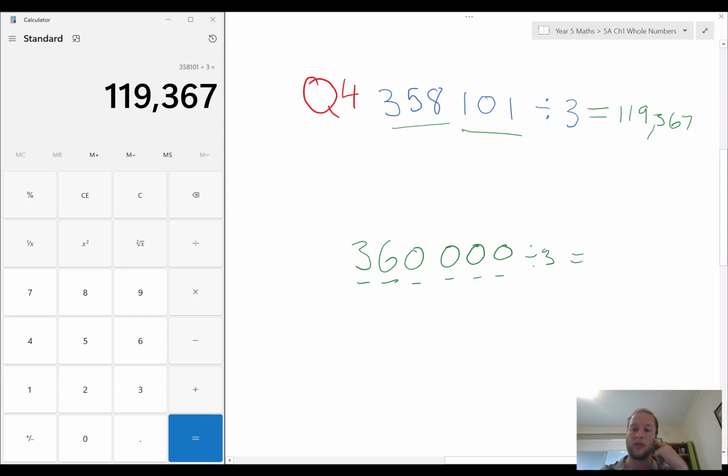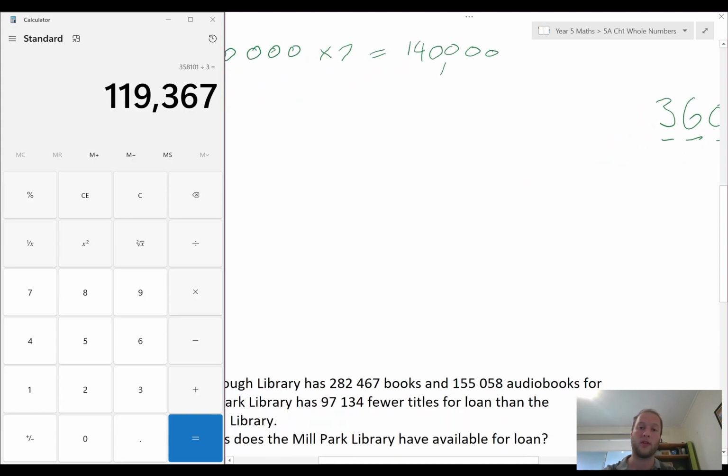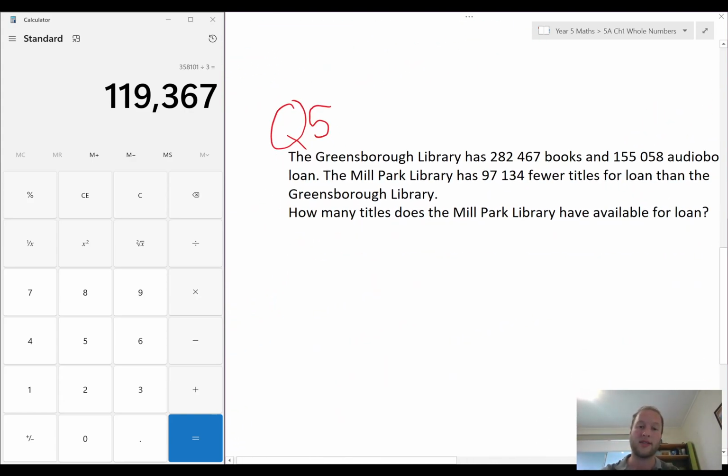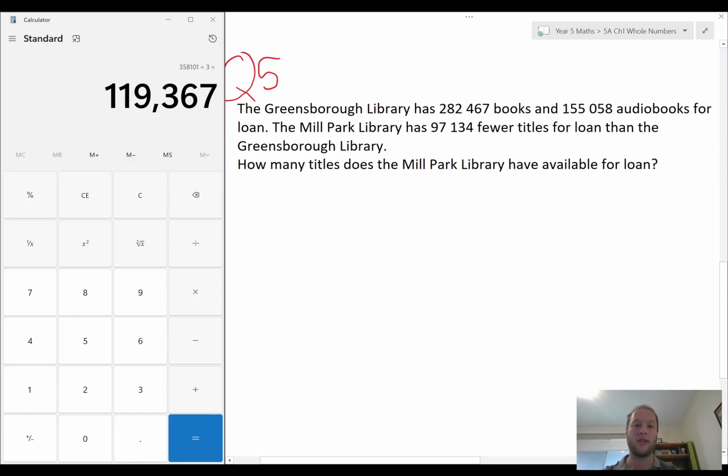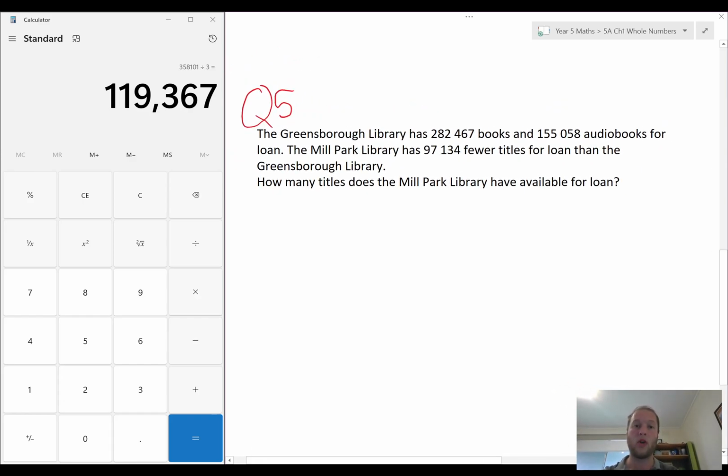So 3 goes into 3 once, 3 goes into 6 twice, and then into 0 no times, into 0 no times, into 0 no times, into 0 no times. So my answer is 120,000, and here my answer is 119. So yeah, it is definitely close. So brilliant calculator section. We've got it down pat. Let's try the worded problems.